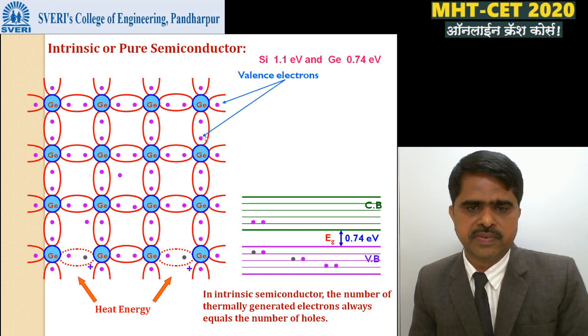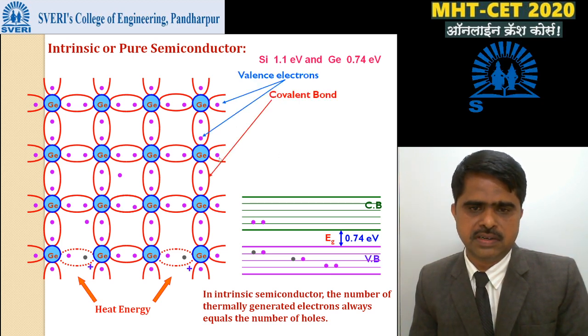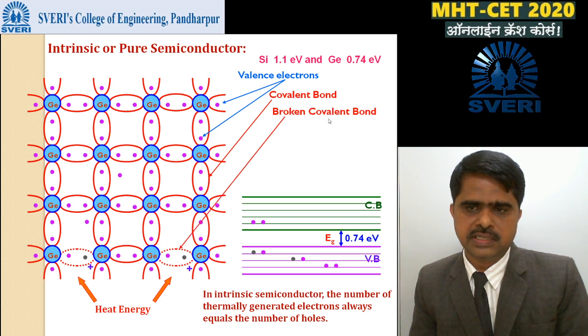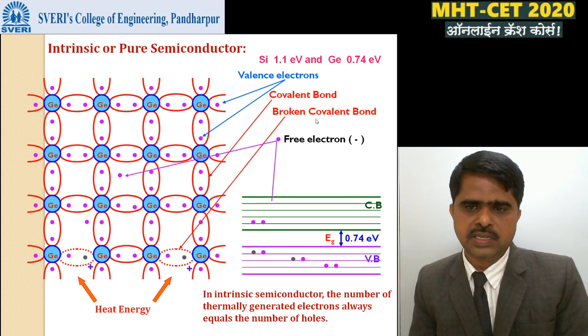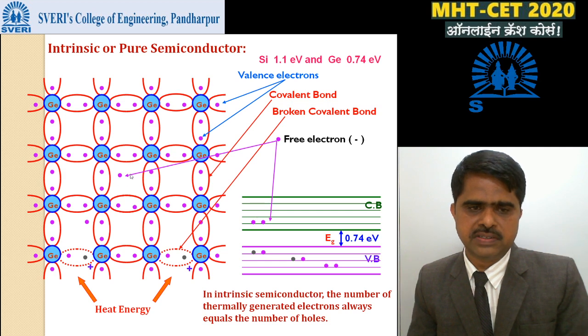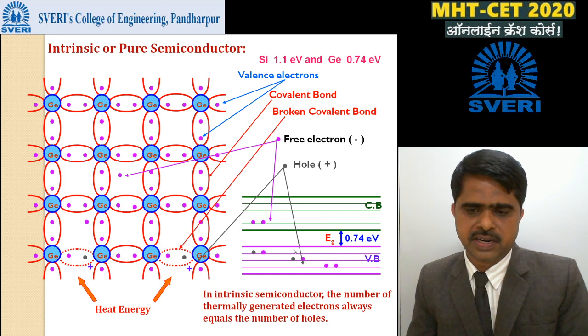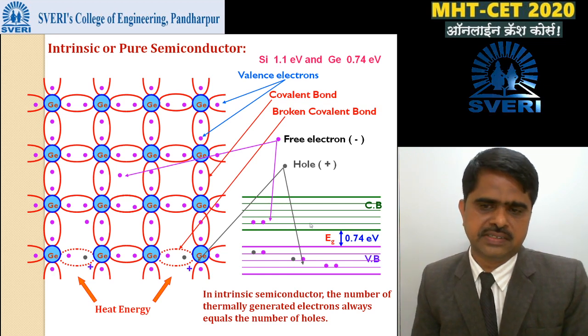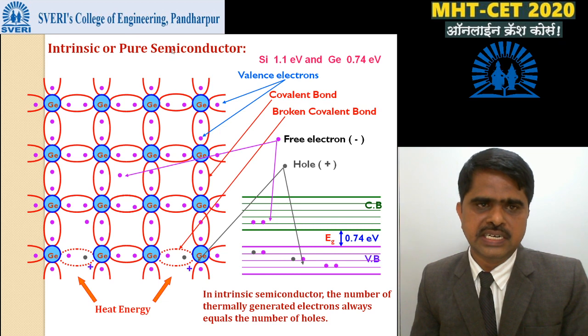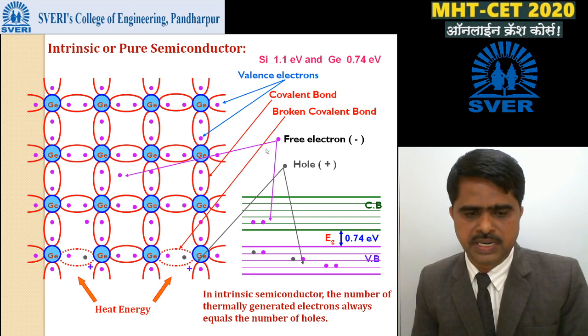These are the valence electrons, this is the covalent bond, and this is a broken covalent bond. These are the free electrons present in the conduction band. Conductivity is due to these free electrons, and also due to the holes present in the valence band. They are free charge carriers. This is the first type, intrinsic or pure semiconductors.